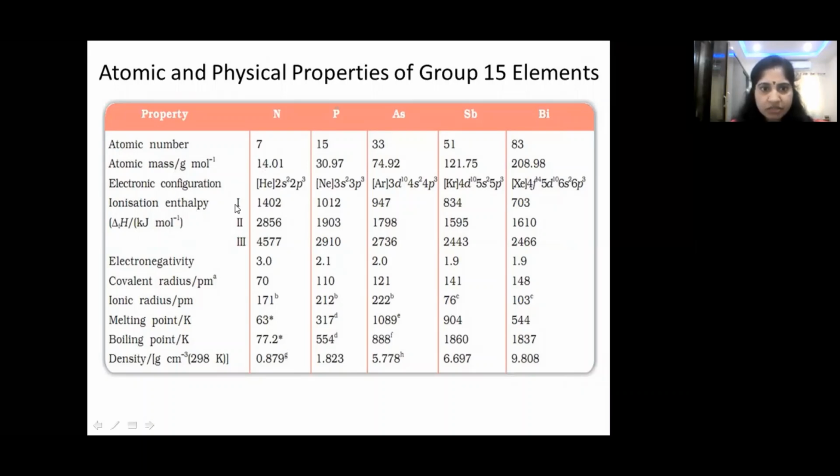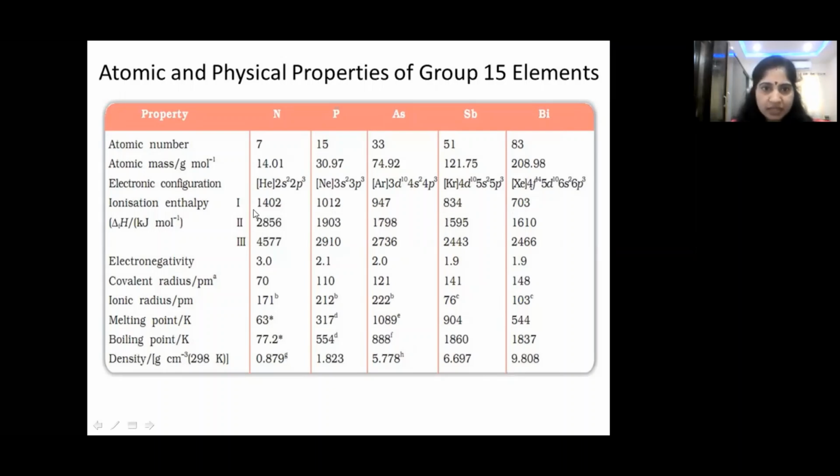So, ionization enthalpies, children. As we move down the group, ionization enthalpy decreases, because size is increasing, because new shells are adding. Because of that size increase, ionization enthalpy decreases. As you can see, 1402, 1012, 947, 834, 703, like that. If you move from top to bottom in a group, ionization enthalpy decreases because size increases.